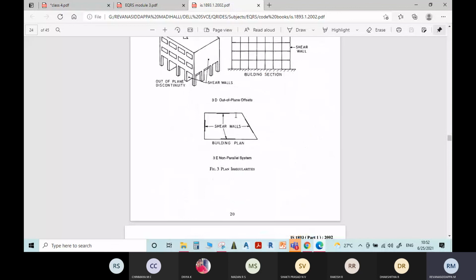See, if you have a plan of the building like this, why is this kind of plan there? Due to site conditions, the site may be of this shape only. To utilize the full site dimension, people may go for these kind of plans. In this case, if you look into the alignment of the columns, here it will be purely vertical, and here it will be in inclined condition.